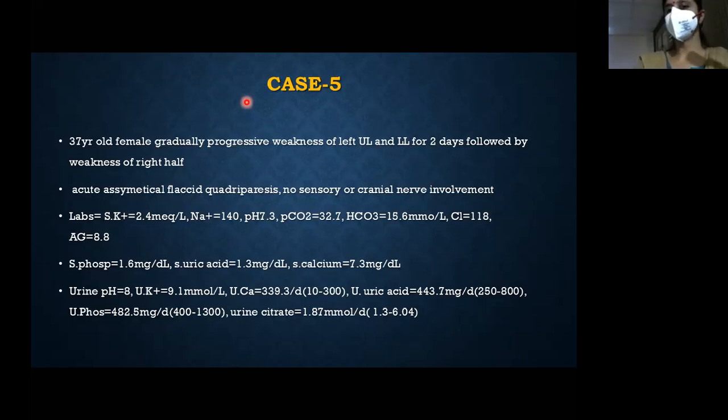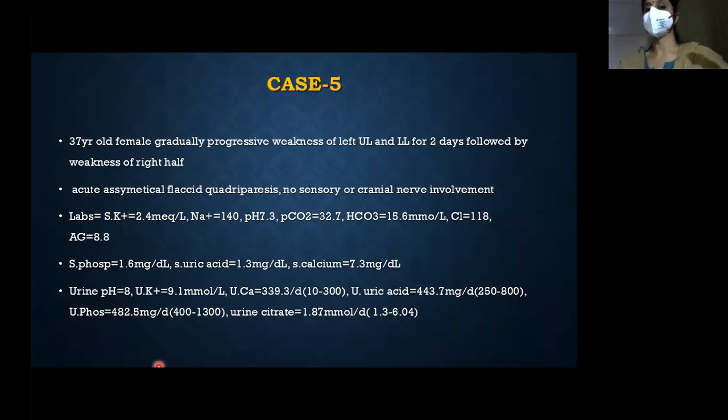Potassium was 2.4 and pH was 7.3. Bicarb levels were 15, and she had a normal anion gap. She had hyperchloremia, with chloride 118. But to our surprise, we initially thought of distal RTA. But when we checked phosphorus, uric acid, calcium, the phosphorus was just 1.6, uric acid was 1.3, and urine pH was 8.